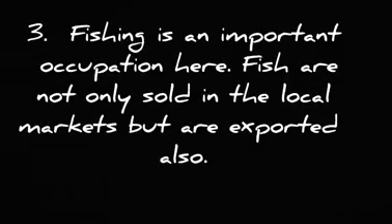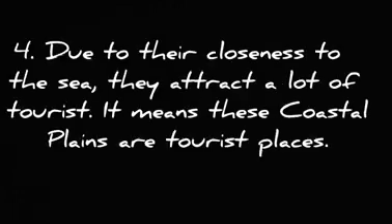Next, fishing is an important occupation here. Fish are not only sold in the local market but are exported also. Due to their closeness to the sea, they attract a lot of tourists. It means these coastal plains are tourist places.